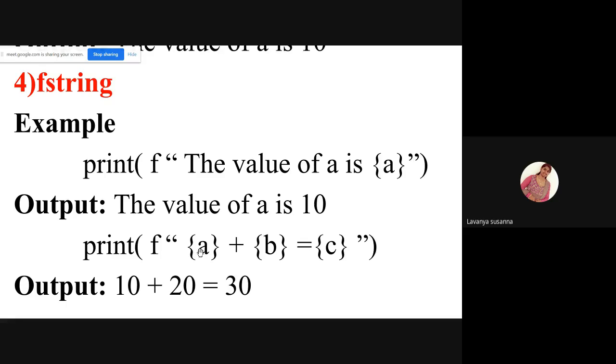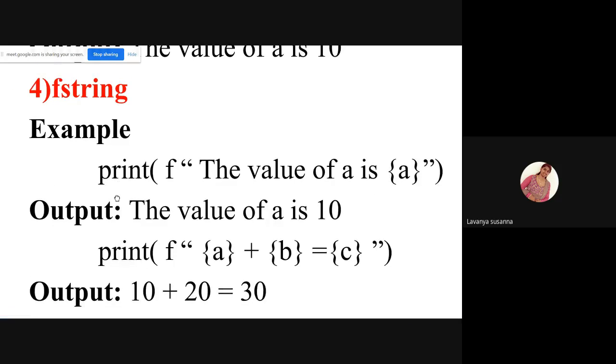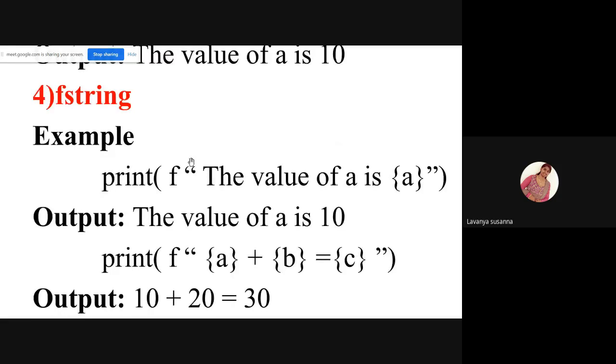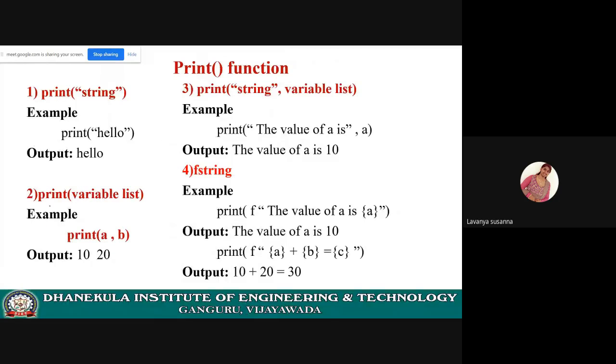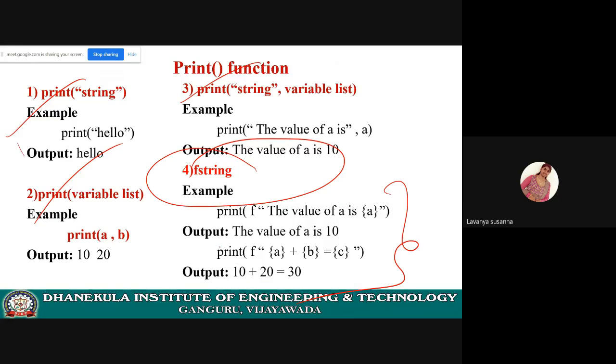Now in the place of a, the variable a value will be printed. Next, plus will be printed. In the place of b, the variable b value is printed. Next, equal to will be printed. Next, in the place of c, the value 30 will be printed. Okay, this is the f string. See here, this is more preferable than the remaining print functions. Of the first one, second one, third one, and this fourth one, the f string is more preferable. Prefer this function.